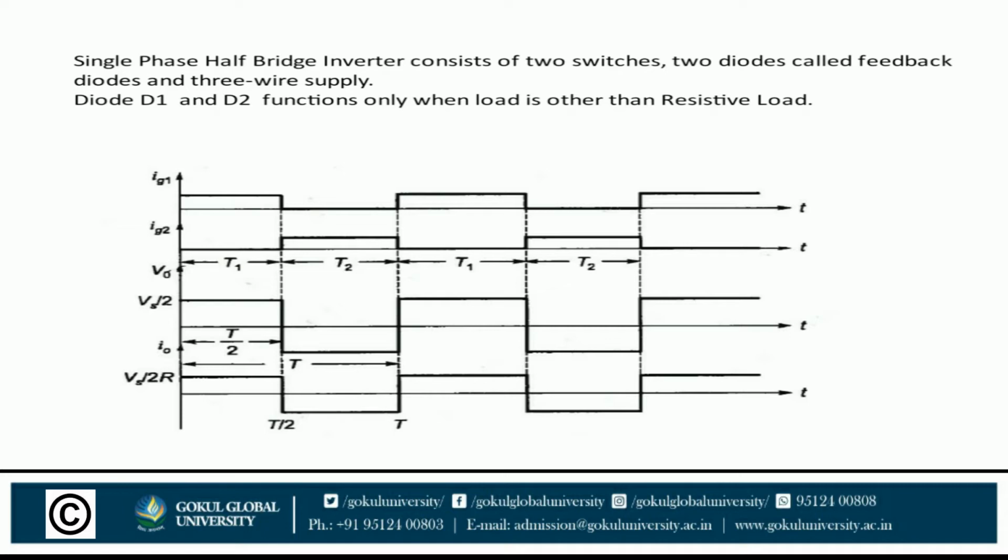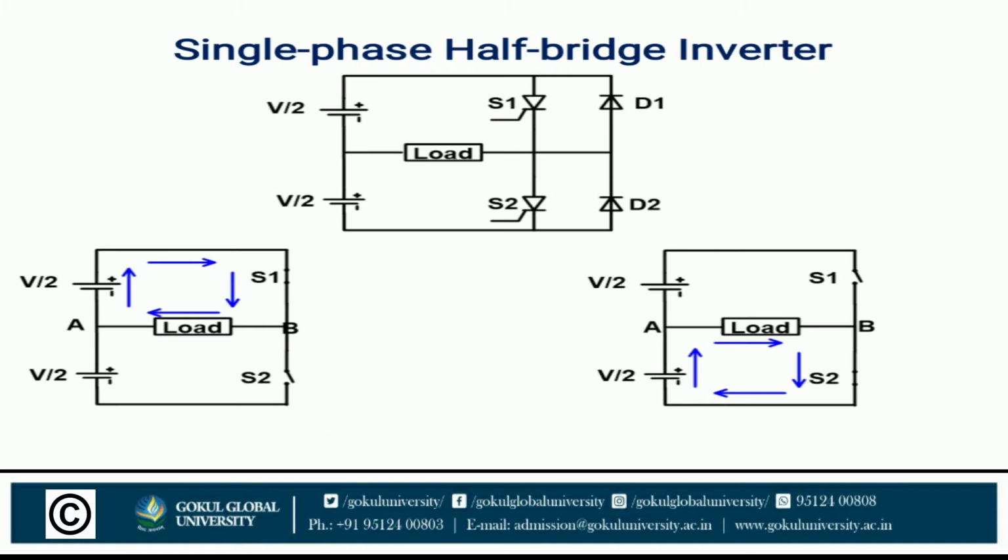The VO, that is the output voltage, is Vs by 2 in the first cycle. When the path is in mode 1, that is up to T1. When the path is in mode 2, then the waveform will be up to T2, and so on.